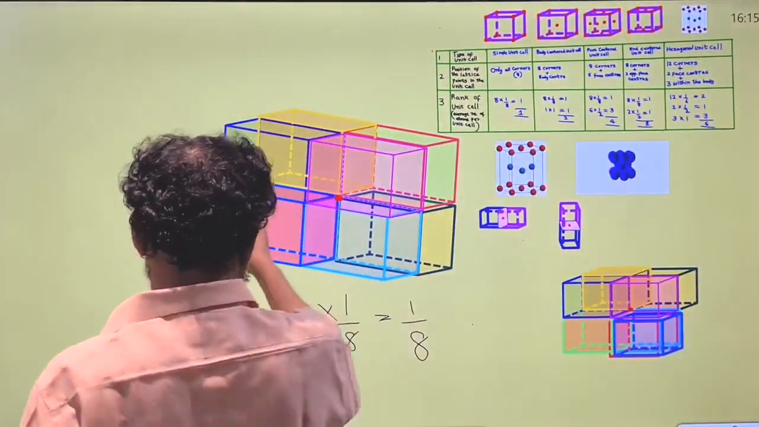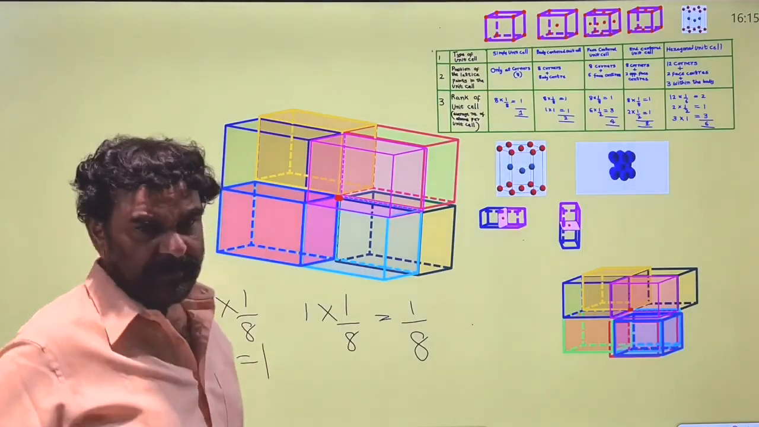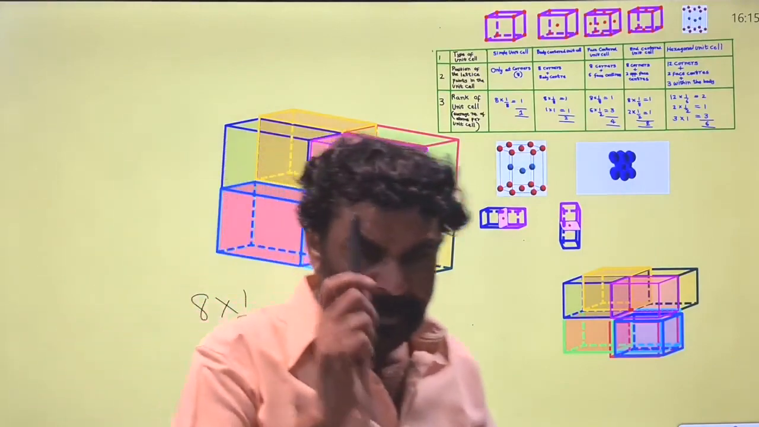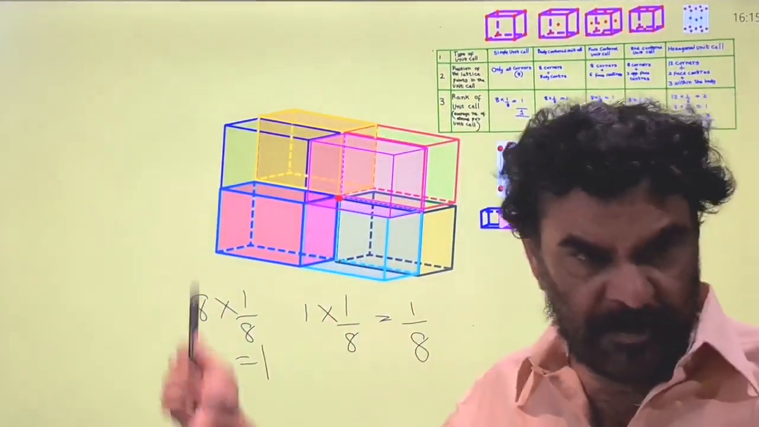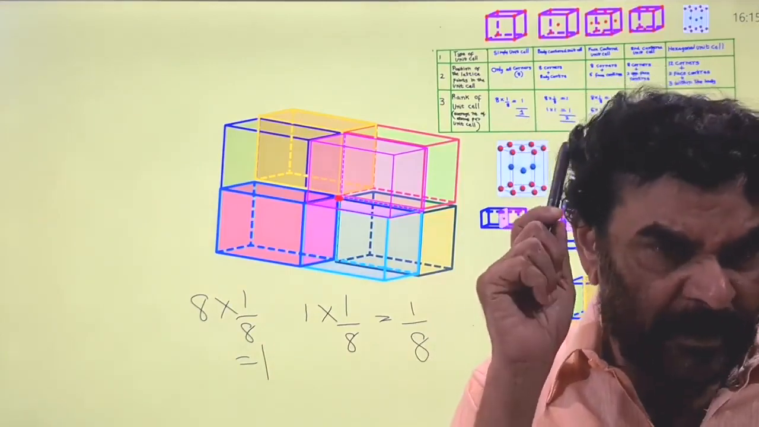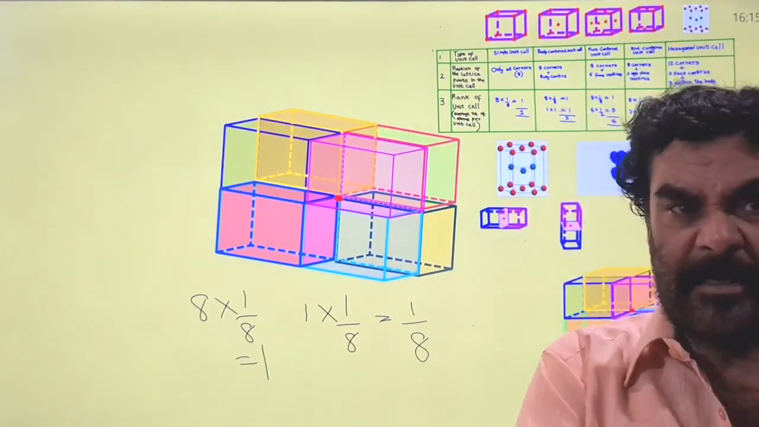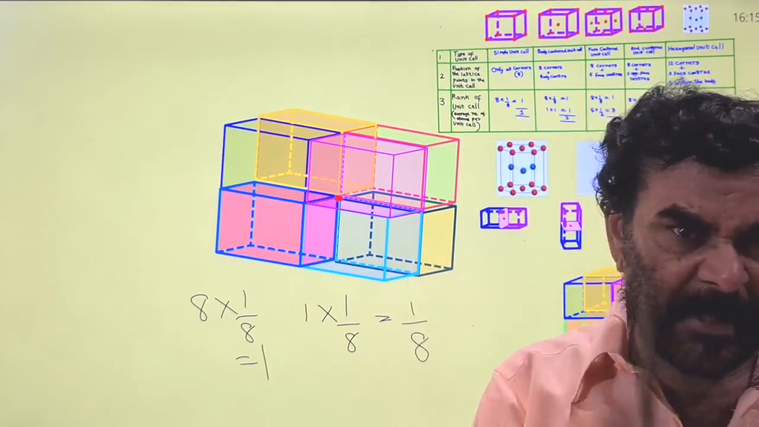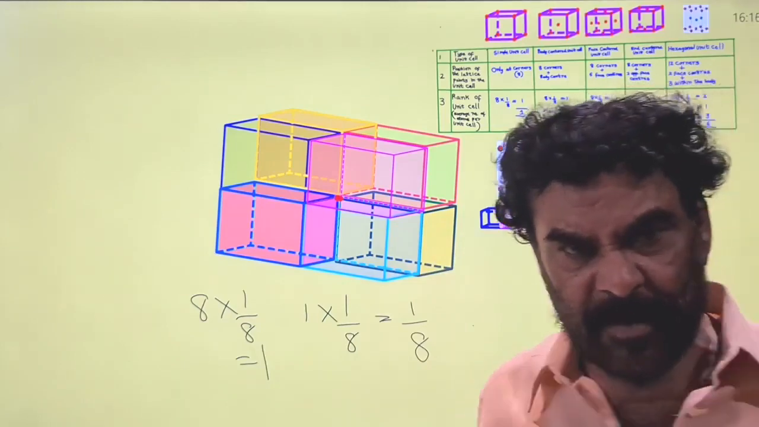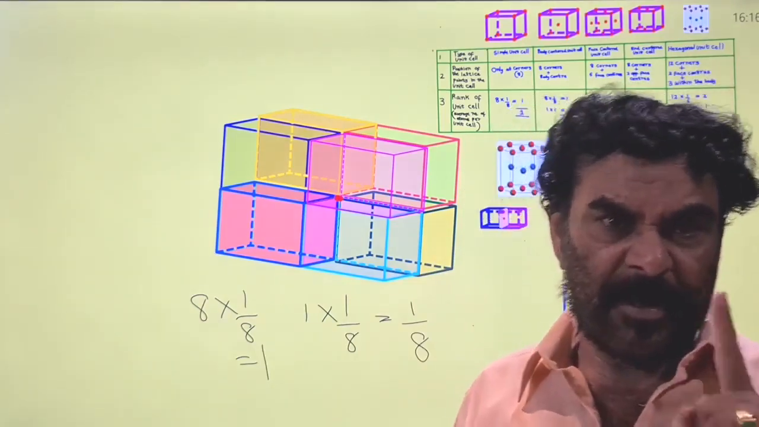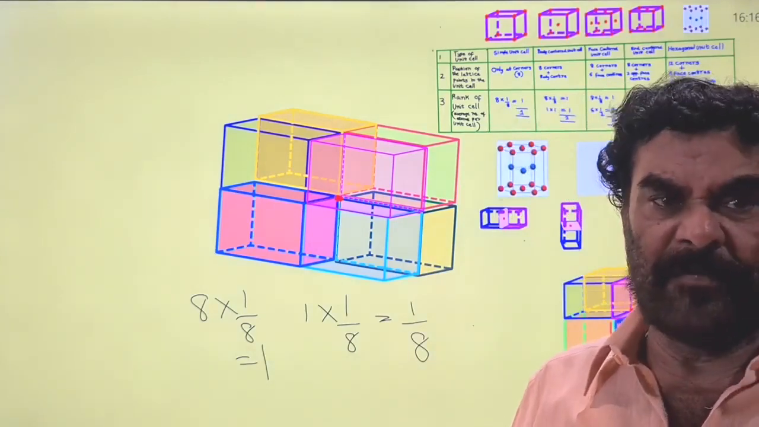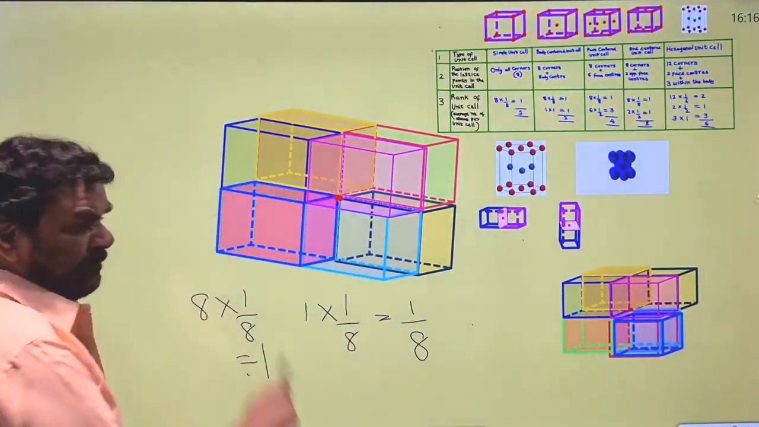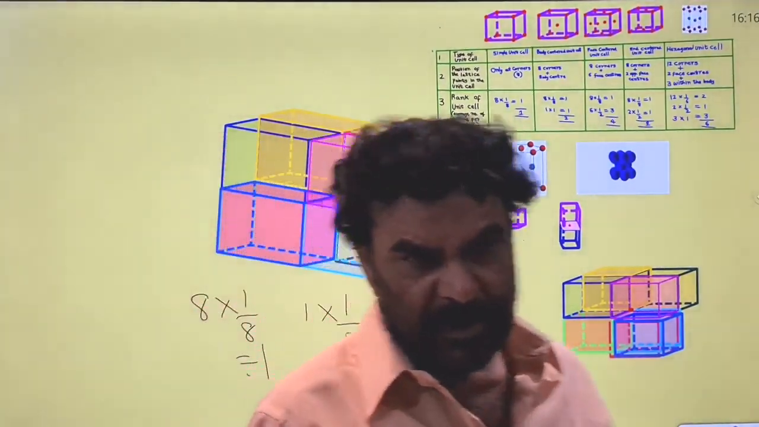So each unit cell contains 8 corners. Therefore, each simple unit cell, primitive unit cell, contains 8 corners. From each of the 8 corners, only 1/8 is contributed to the formation of the unit cell. Therefore, the net number of atoms involved in the formation of one unit cell is 8 into 1/8, which is equal to 1. That is, the total contribution is 1.